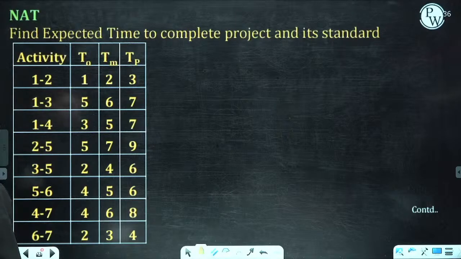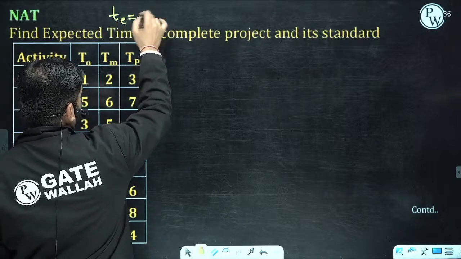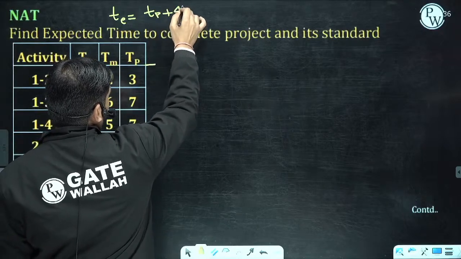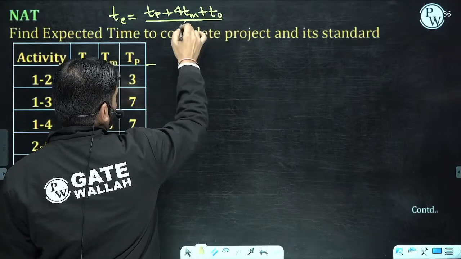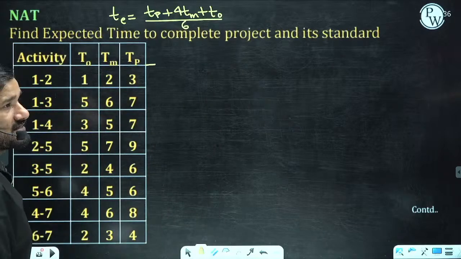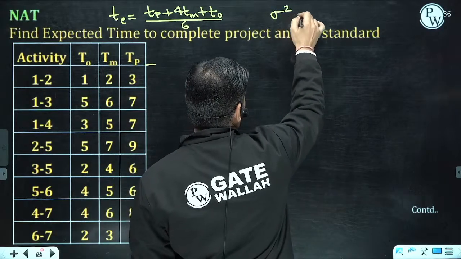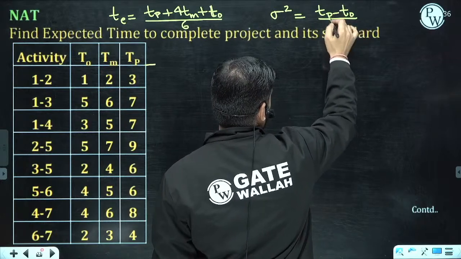Find the expected time to complete the project and its standard deviation. First of all, they are asking for the expected time. As you know, the value of T, the expected time for every activity, is (TP plus 4TM plus TO) divided by 6. We also have to calculate the variance of the activity, which is ((TP minus TO) by 6) whole square.